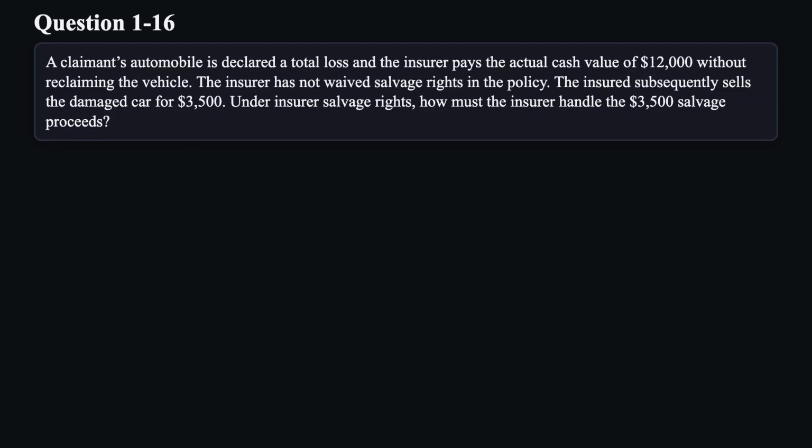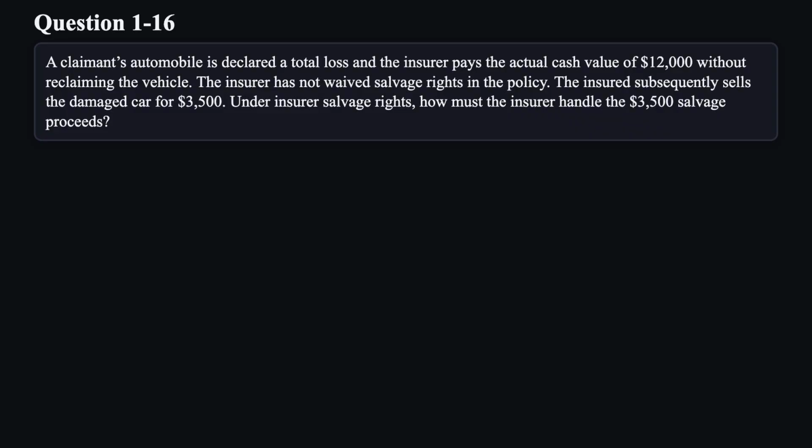Question 16. A claimant's automobile is declared a total loss, and the insurer pays the actual cash value of $12,000 without reclaiming the vehicle. The insurer has not waived salvage rights in the policy. The insured subsequently sells the damaged car for $3,500.